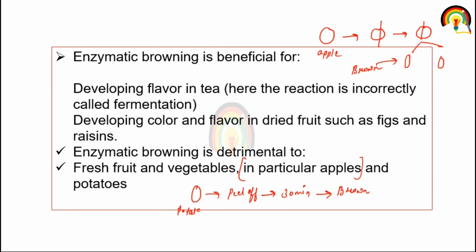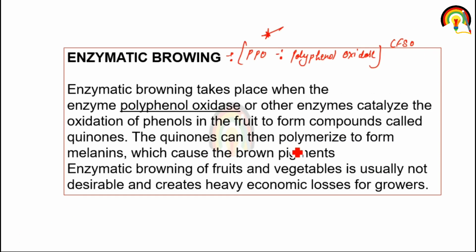The main enzyme that is responsible for this brown color is polyphenol oxidase, that catalyzes the oxidation of phenol. So polyphenol oxidase catalyzes the oxidation of phenol in the fruit to form quinone, and this quinone polymerizes to form melanin, and this melanin is responsible for causing a brown pigment or brown color in case of fruit and vegetable.